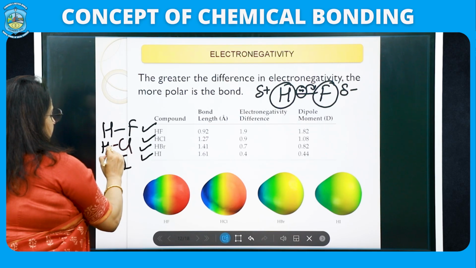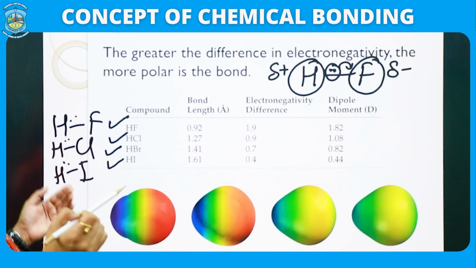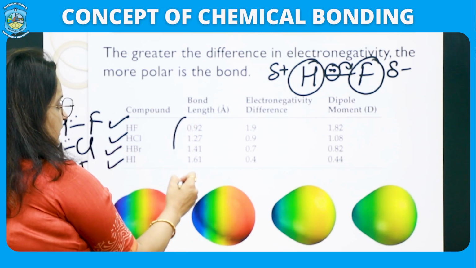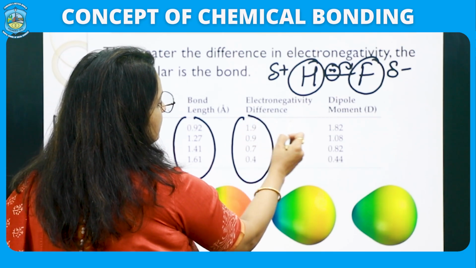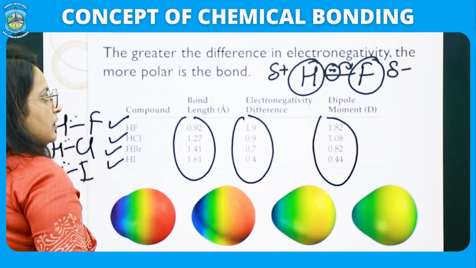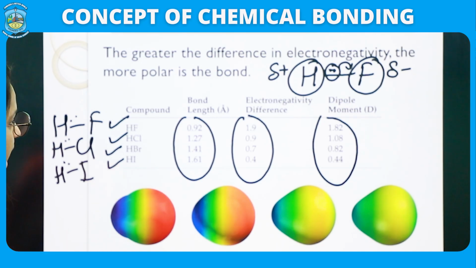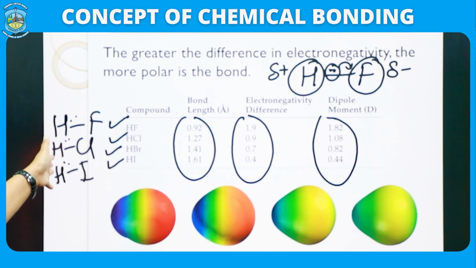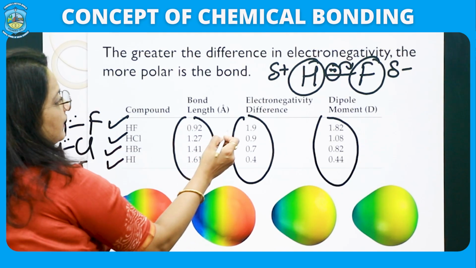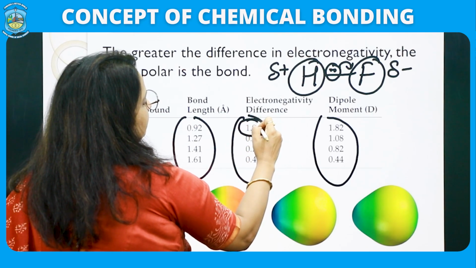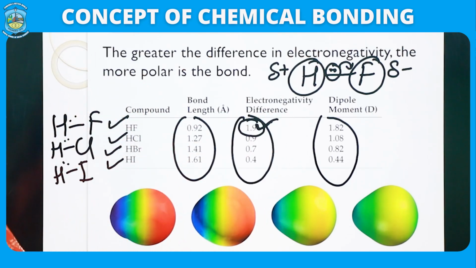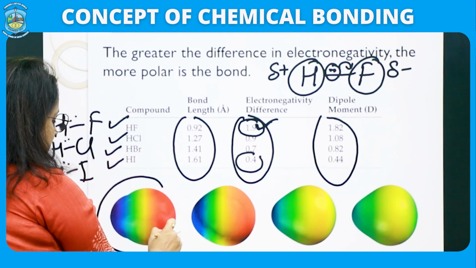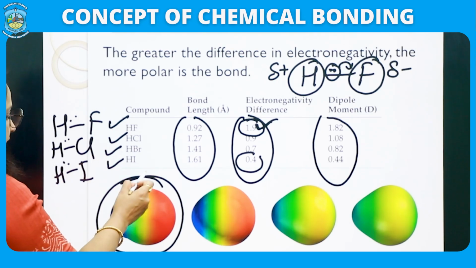So, they are doing what? They are sharing, or they are forming a covalent bond with H. So, you can see the bond length in each case, the electronegativity difference, and you can see the dipole moment. So, the greater the difference in the electronegativity, the more polar is the bond. From the data you can see that HF is having the greatest electronegativity difference, which is around 1.9, and HI is having the least.